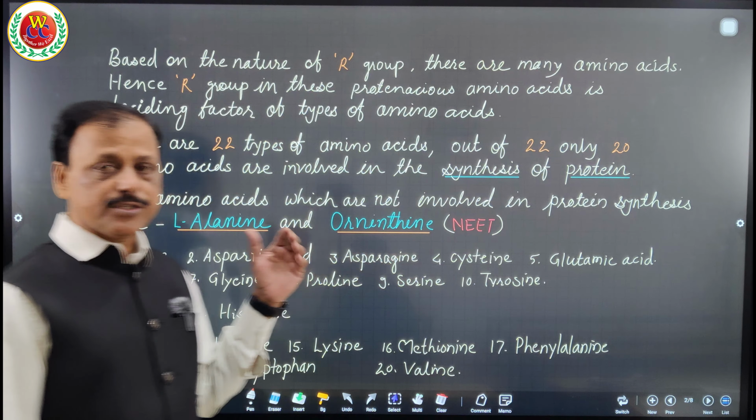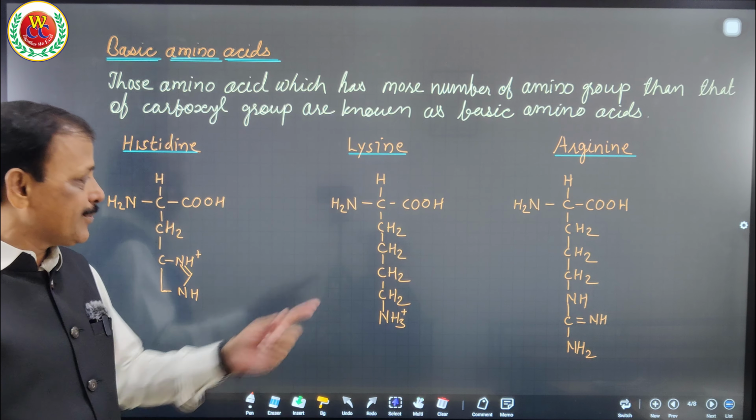Histidine, lysine and arginine. Remember these names as an example. A question can be asked in the examination. These formulas are not asked in examination, but it is very necessary to understand why they are called basic amino acids. Unless you see that in that structure there are more amino groups than carboxyl groups, you won't understand by definition only.